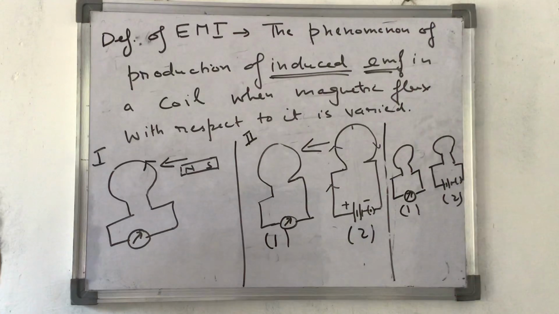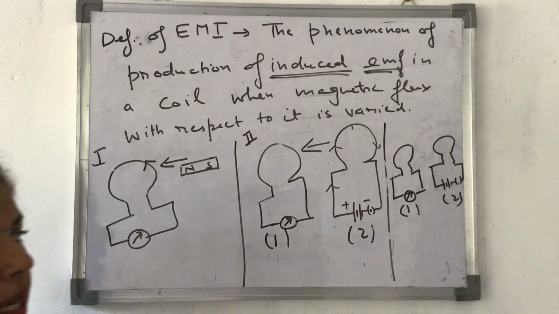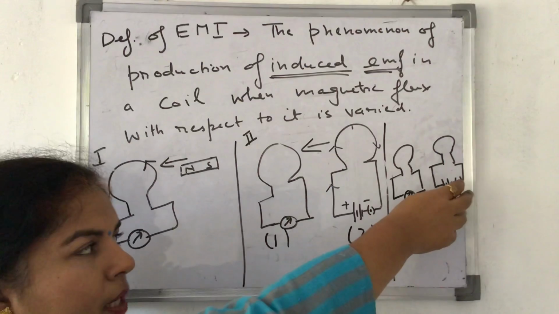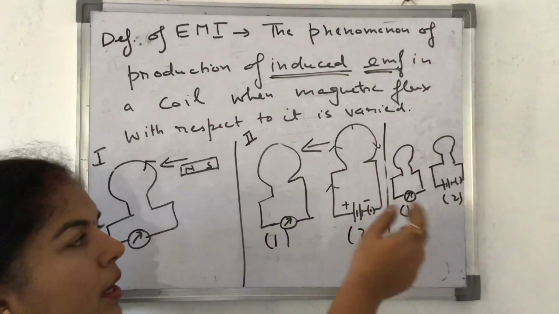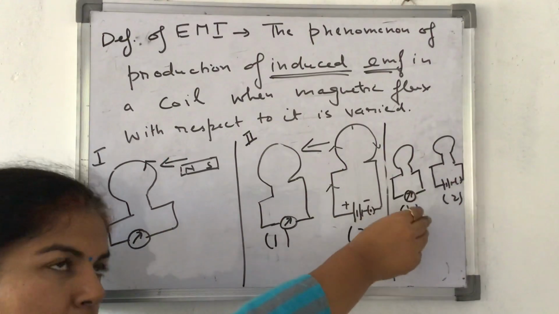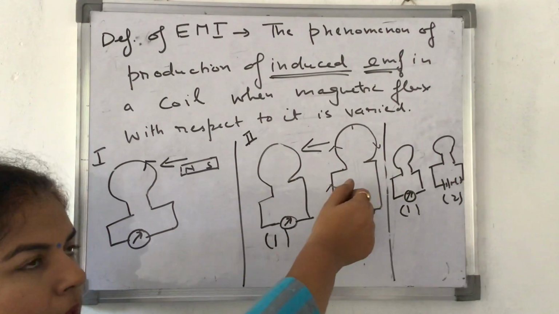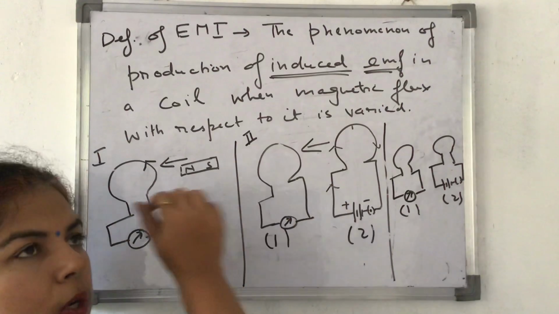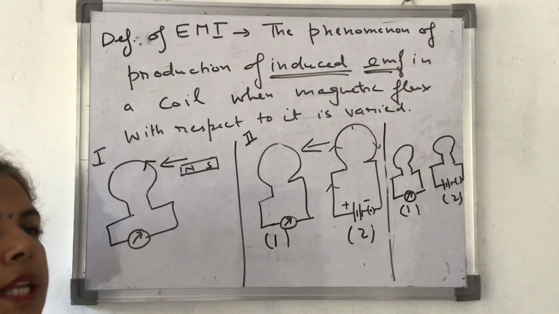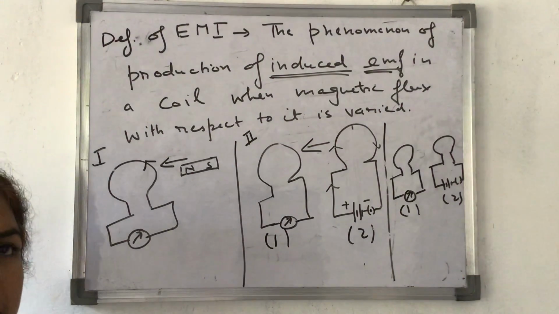In case you do not bring the change, you make it constant, then there is no change in magnetic flux. Like this only, if the current becomes constant in it, the magnetic field becomes constant, and then there is no change in magnetic flux. If the current is changing in it, then induced EMF is produced. If you keep on moving it with constant current, again induced EMF, induced current will be produced. So induced EMF lasts as long as there is change in magnetic flux.